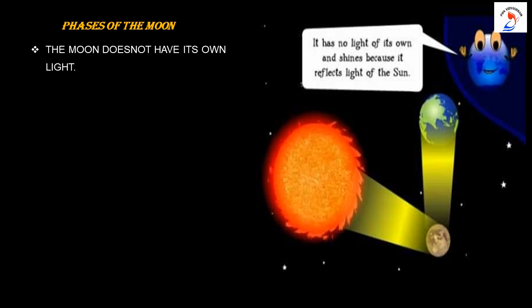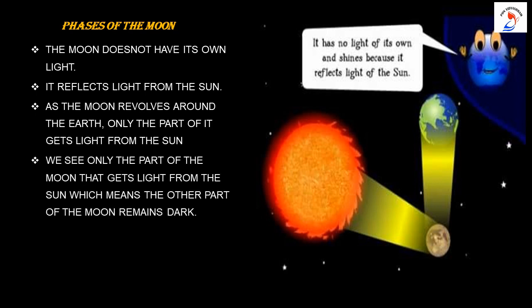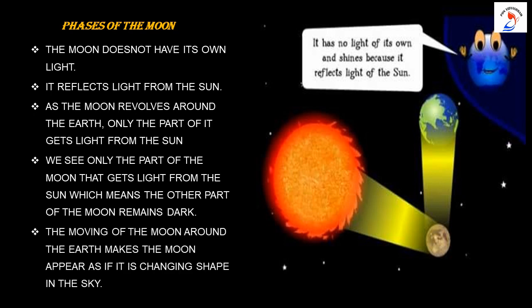Now what do you mean by the word revolves? It means moves around, moving around the earth. So as the moon revolves around the earth, only the part of it gets light from the sun. We see only the part of the moon that gets light from the sun, which means the other part of the moon remains dark. The moving of the moon around the earth makes the moon appear as if it is changing shape in the sky.